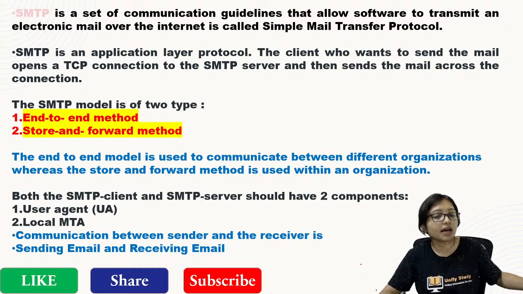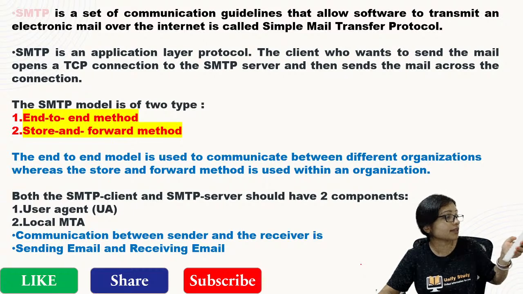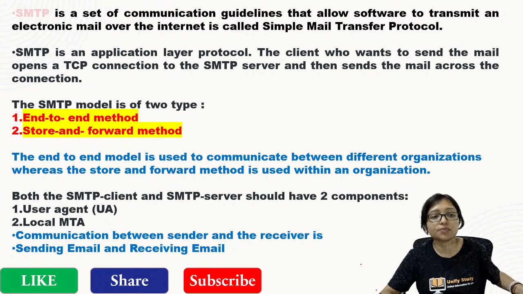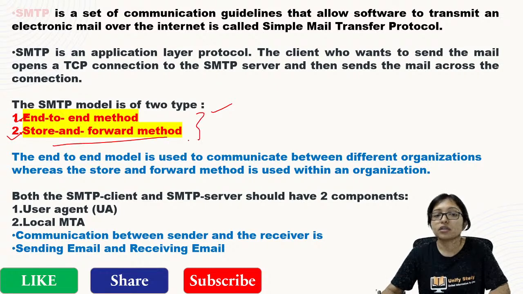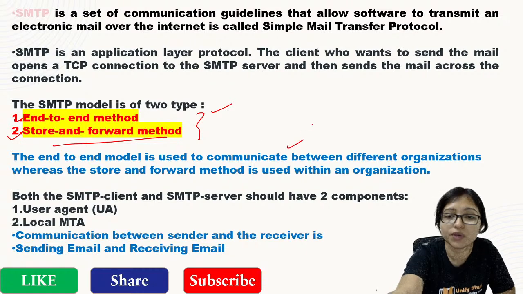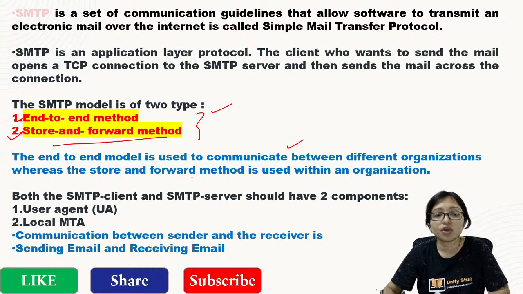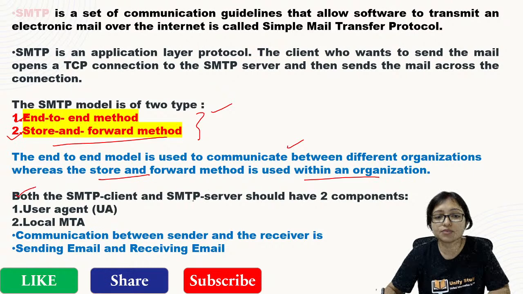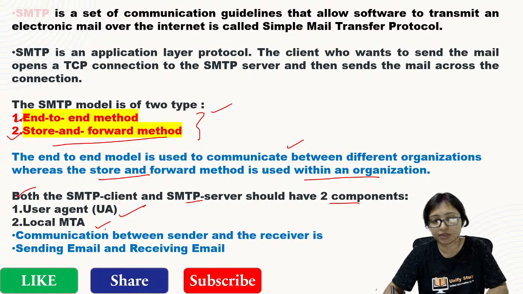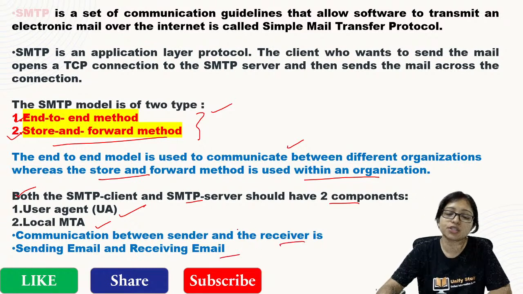So here is SMTP, which is also another important part. SMTP is the Simple Mail Transfer Protocol. There are two types of models in SMTP: end-to-end and store and forward. The end-to-end model is used for communication between different organizations, whereas store and forward is used within the organization. The SMTP client has two components, the user agent and the local MTA. Communication between sender and receiver happens through these.